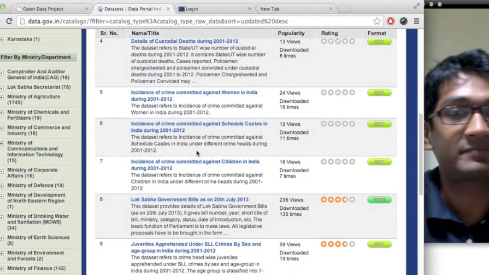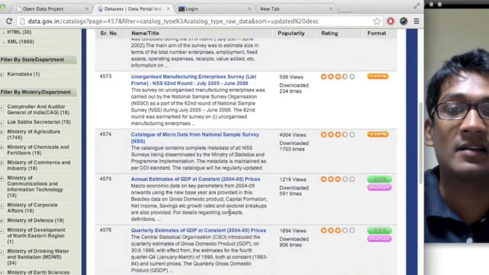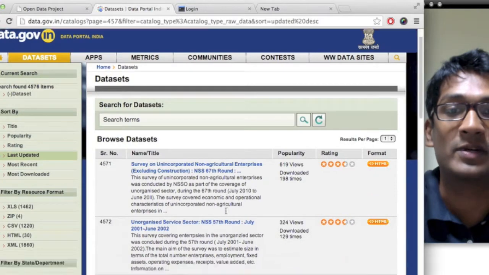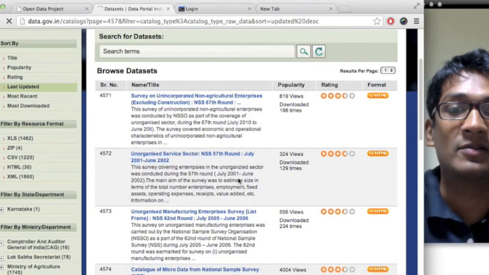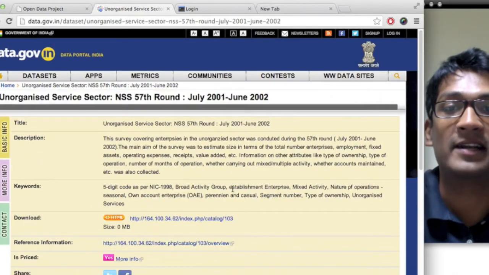For example, if you see the current data.gov.in, you can see 10 data sets at a time, and you have to potentially walk through 457 pages to find what kind of data you want. And even if you find something, you have to click through it, and even after waiting such a long time, you still have no idea what the data is.